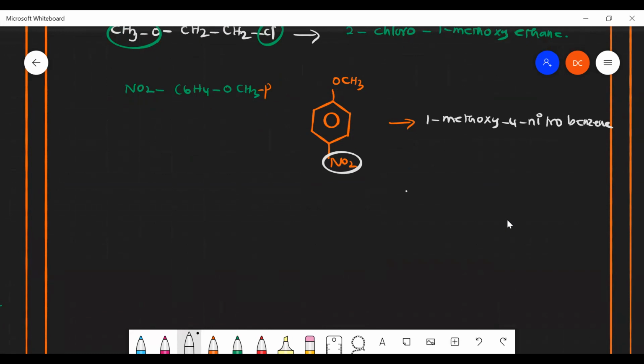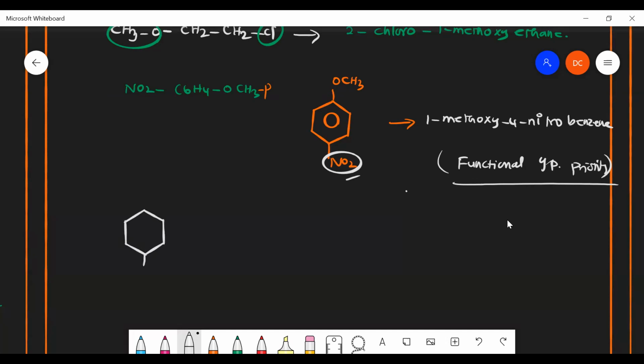We have to keep one thing in mind, the functional group priority. You just look at this order, and based on that only we have to name it properly. In the functional group order, the nitro group comes, and after nitro only the halogen has to come. So if you have a halogen here, you have to give the preference to the nitro group, and after that the halogen. Is that clear? Yes, sir.